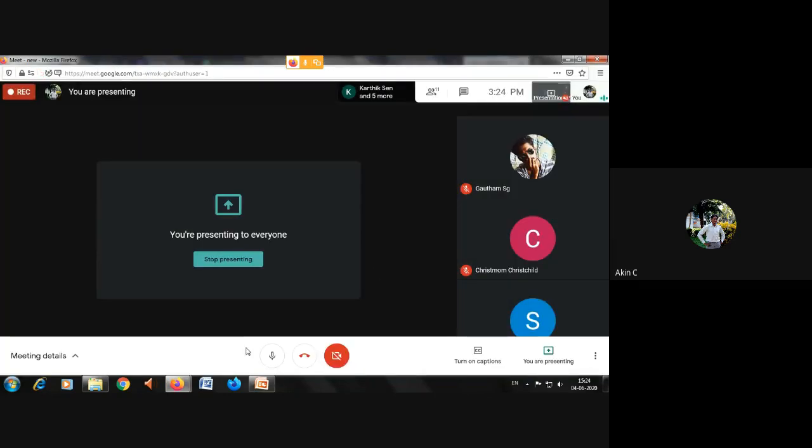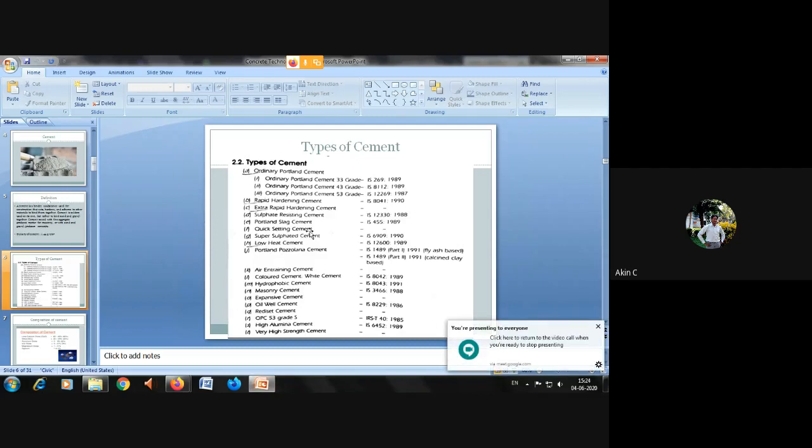It is very important for you to learn these IS specified cement properties. So these are the types of cement. Ordinary Portland cement has three types, under 33 grade, 43 grade and 53 grade, which come under these specifications. Students, you can also learn these IS specifications by heart, or you can type the IS specification in Google, so that you know the composition and manufacturing requirements given by Indian Standards. And rapid hardening cement, extra rapid hardening cement, sulfate resisting cement, Portland slag cement.